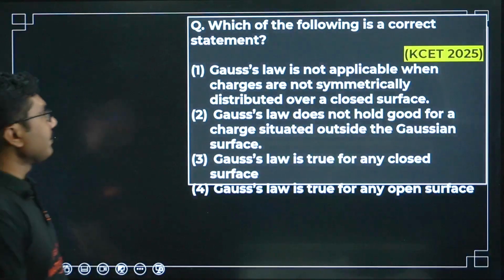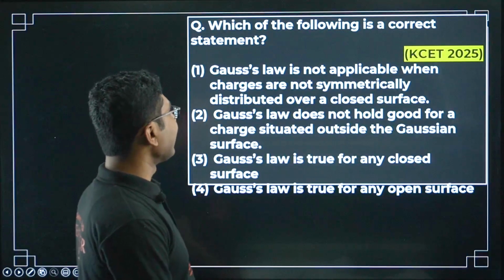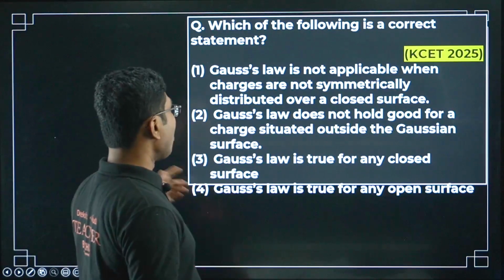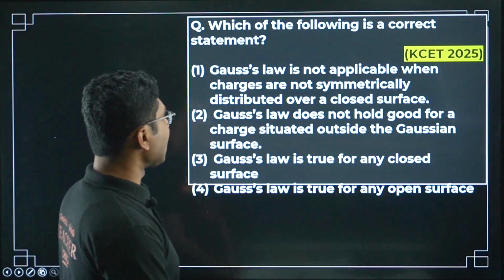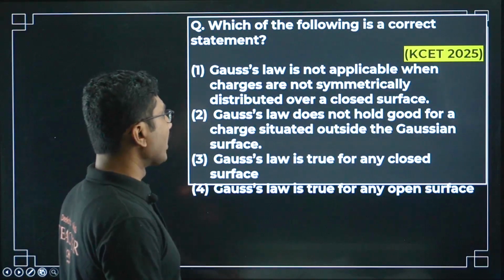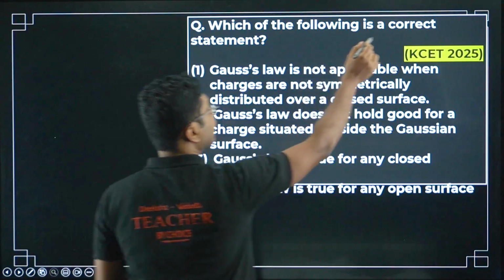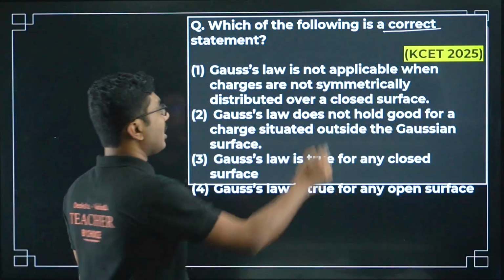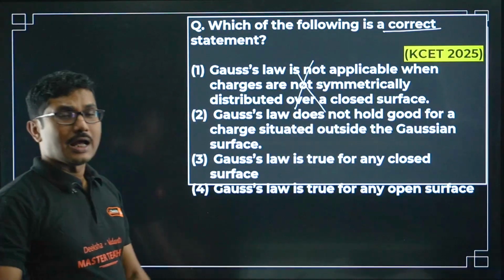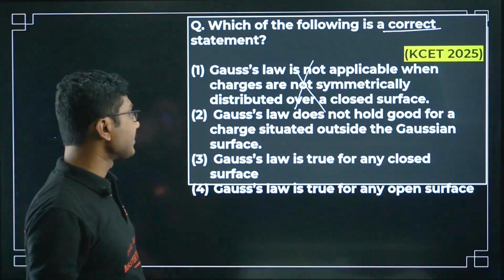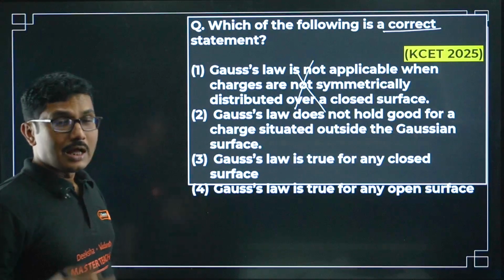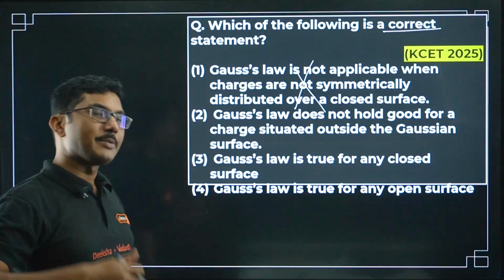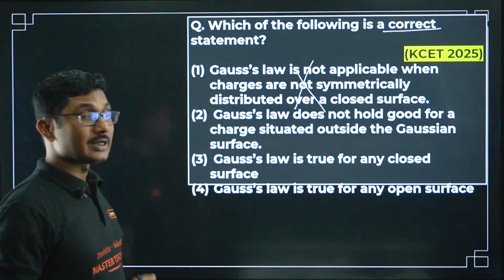Now next question, which of the following is a correct statement? Another question from Gauss law. Gauss law is not applicable when charges are not symmetrically distributed over a closed surface. First of all you have to find the correct statement. That means 3 of them are incorrect, 1 is correct. So this option is incorrect. Gauss's law is applicable for all types of surfaces. It does not need to be symmetrical. For symmetrical surfaces it is easier to apply, but Gauss's law can be applied to non-symmetrical surfaces as well.